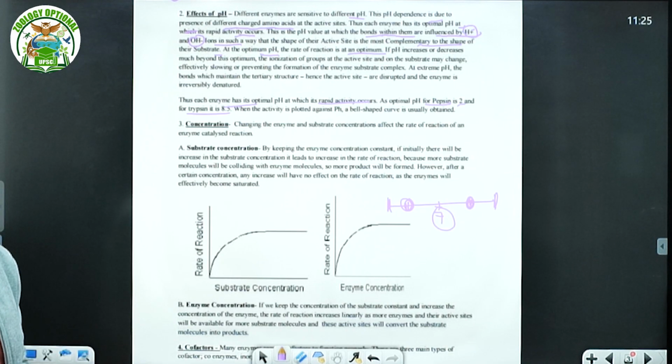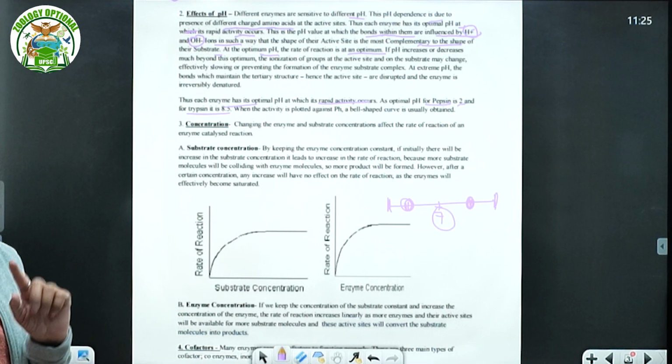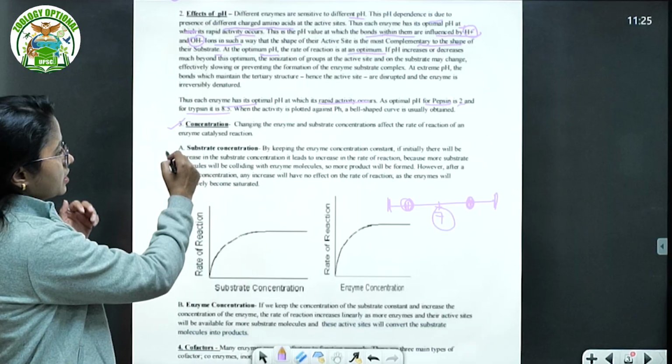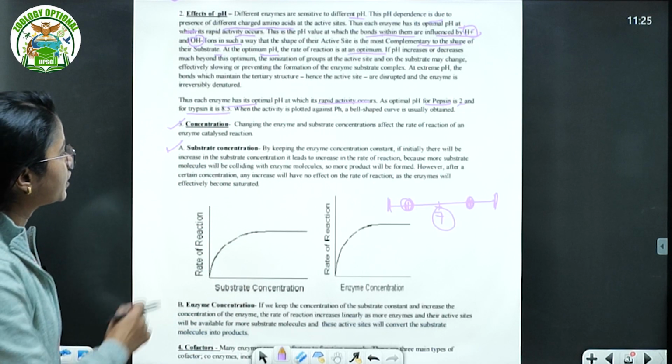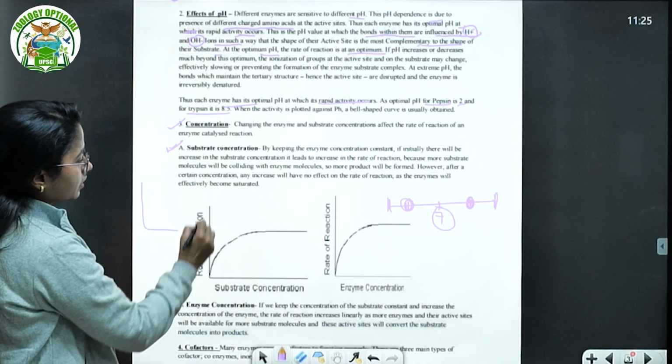Trypsin also is a protein digestive enzyme, but it is present in the intestine. That is the difference. Then concentration, substrate. Again, we have talked about the substrate concentration and the enzyme concentration. First, we talk about the substrate concentration.